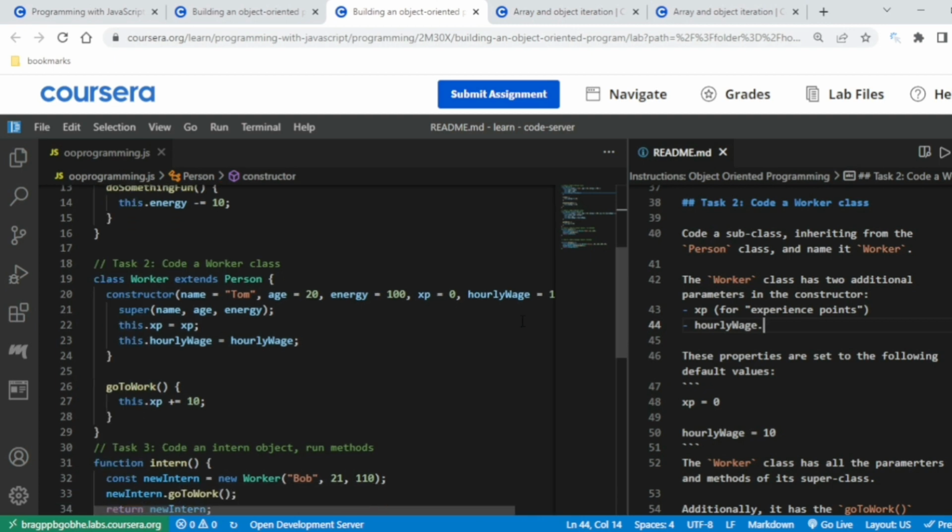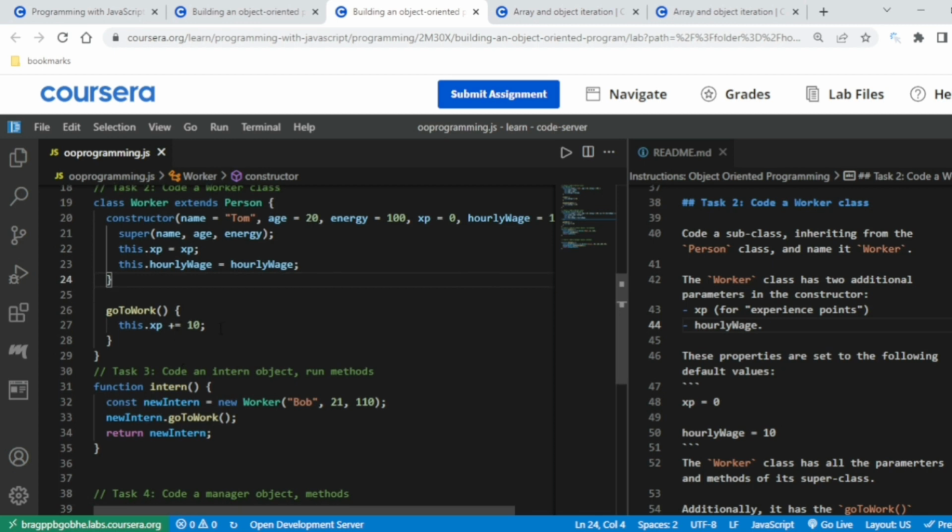So just like this, we have increased the parameters. Now super name age energy implies that I have taken the same name, age, energy of the person class in the worker class. Now adding this dot XP and this dot hourly wage to this particular class, and go to work will increase the experience points.